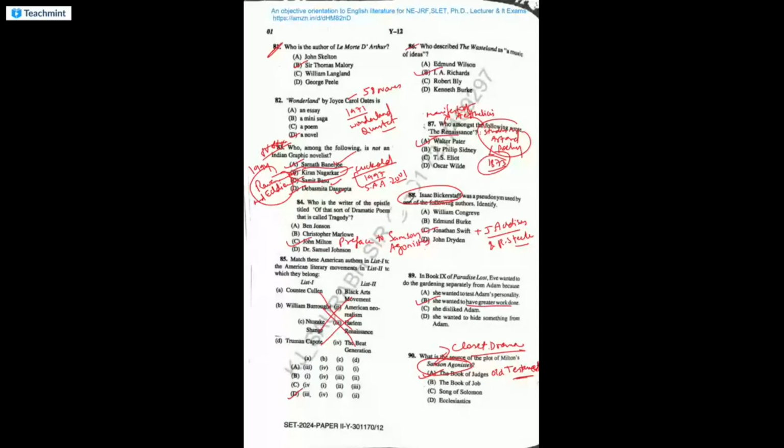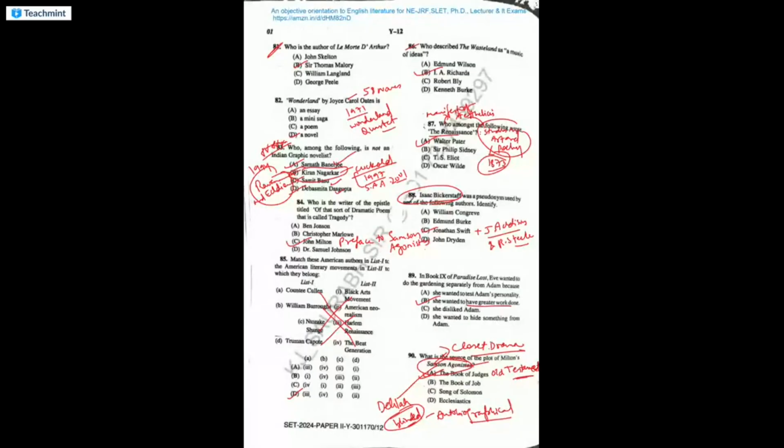So, what is the story of Samson Agonistes? Samson is a judge of Israel and he was gifted with great physical strength, but he was cheated by his lover Delilah. Eventually he was blinded by the Philistines. It's an autobiographical work. It's called the greatest Greek tragedy of English literature and also the greatest Greek play by Milton, of course. It's a verse drama.